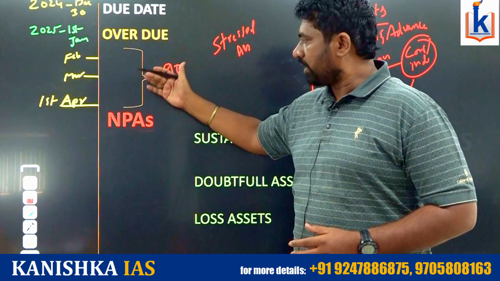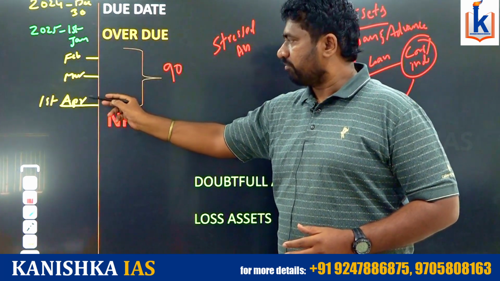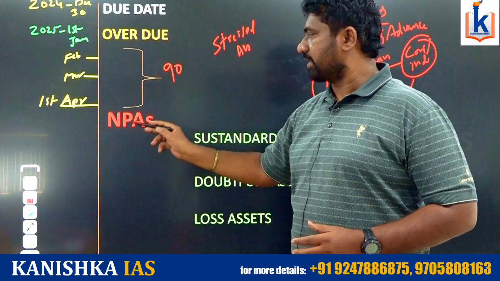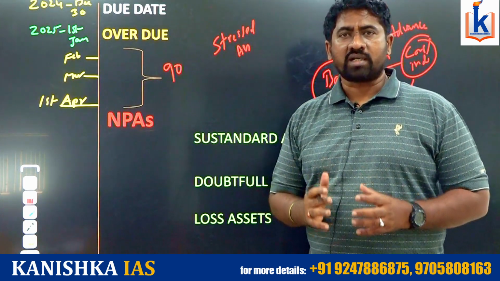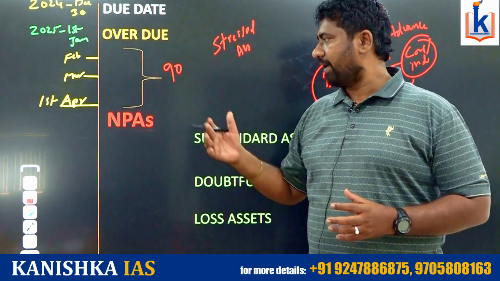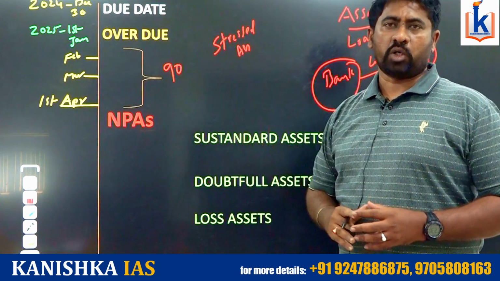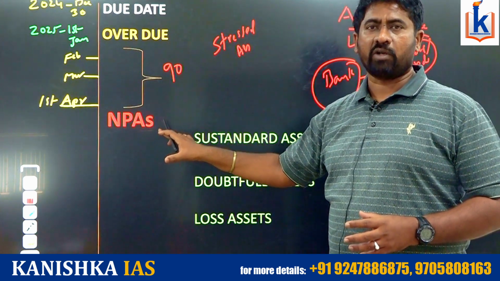If it is more than 90 days, means from 1st January to 1st April, from 1st April onwards, we can treat it as a non-performing asset. Means banks are not receiving any interest or principal amount for more than 90 days from the borrower. We can treat that particular asset as a non-performing asset.